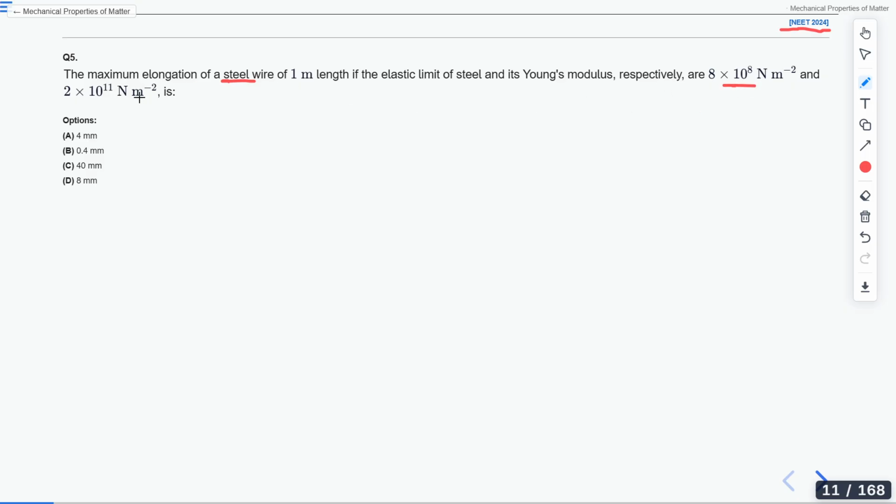Elastic limit is given and Young's modulus is given, and the length L naught is 1 meter. Do it in 1 minute. A, I am getting from Badri. Okay, great. Is there anyone else who can solve this question?